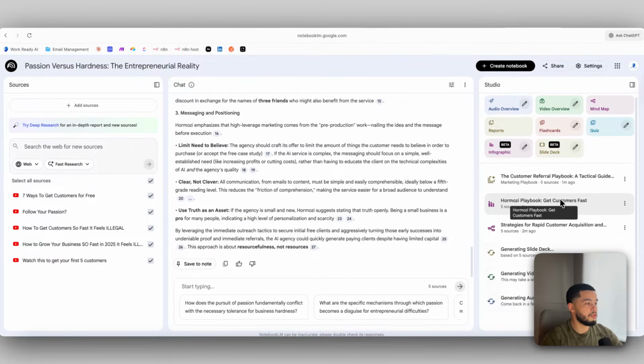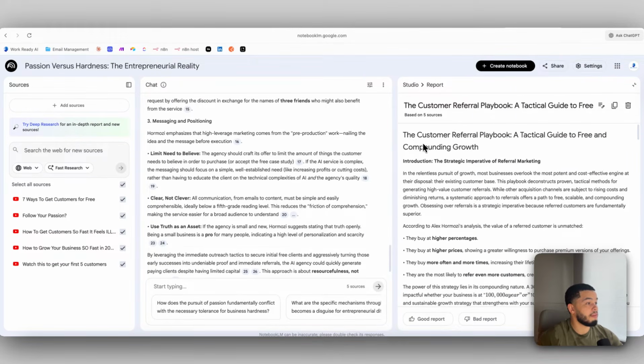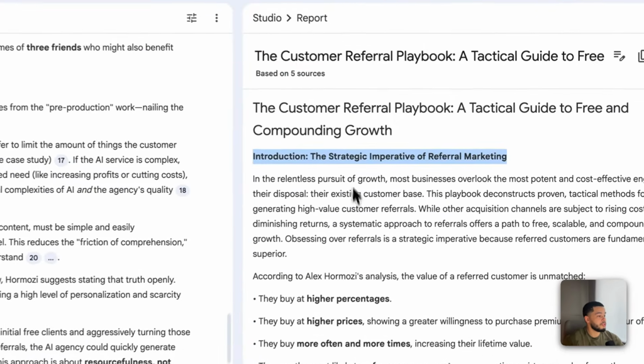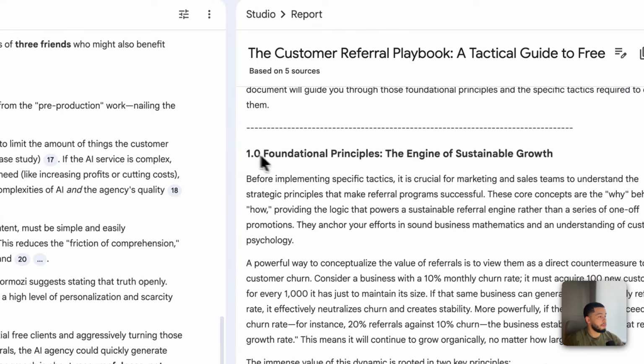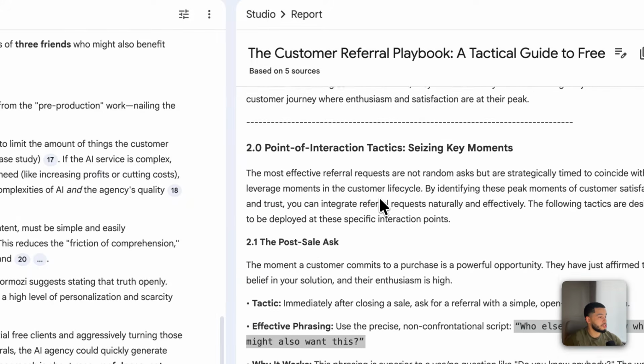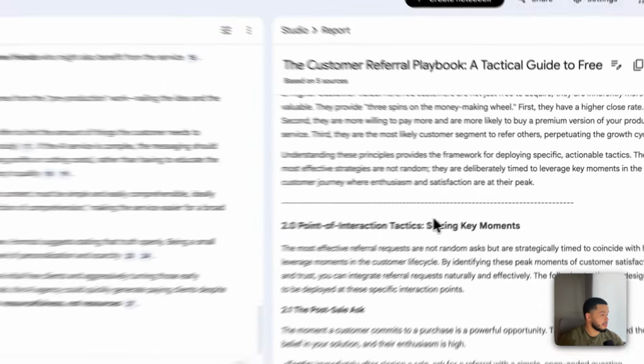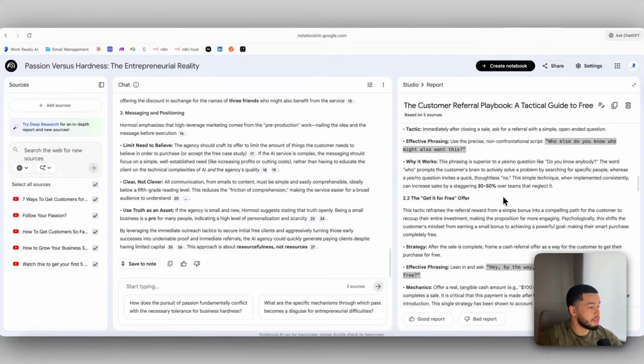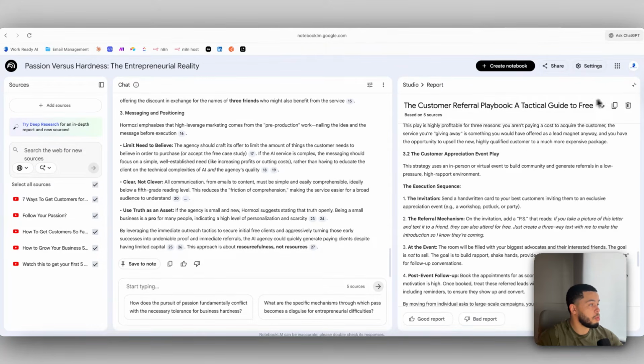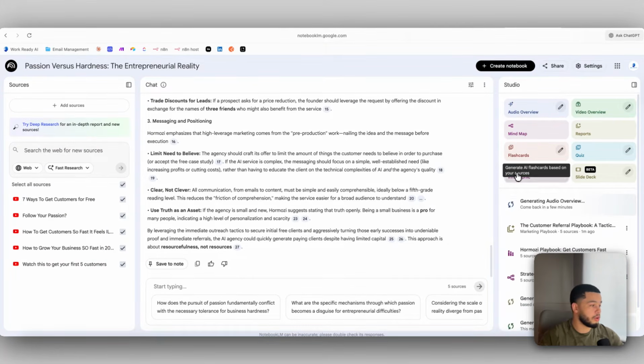So in the first one over here, you can see it has outputted the report. If we jump in here, you can see we have a full report on all of them videos that we've uploaded. We have the introduction. We have each section here, point of interaction tactics, seizing key moments, and we have a full report on this, which you could use for a range of different things.